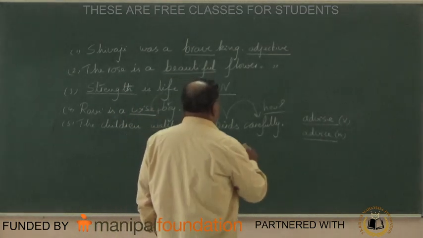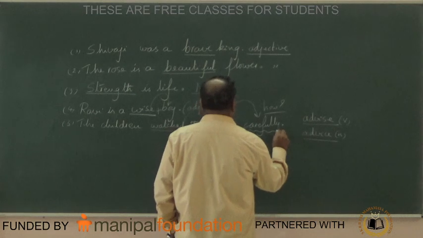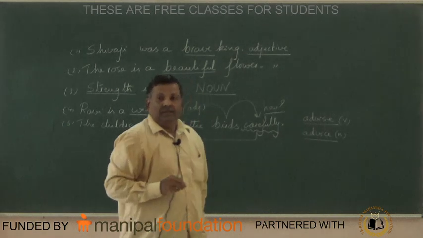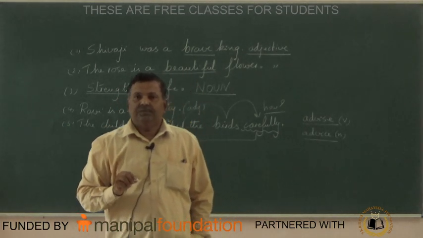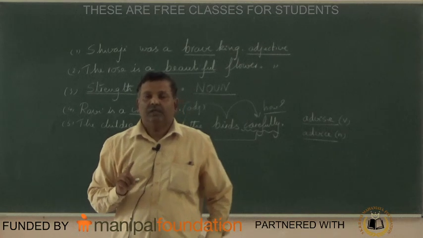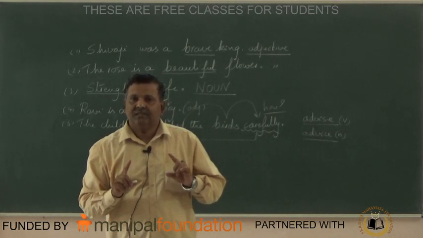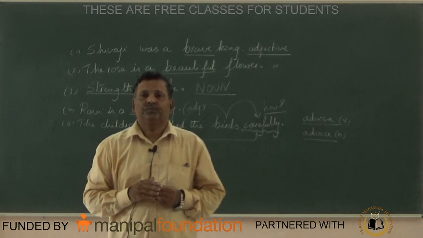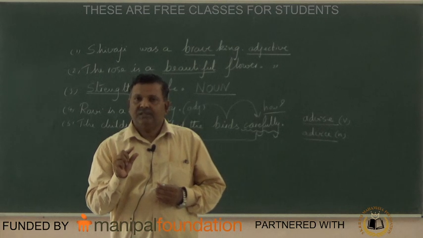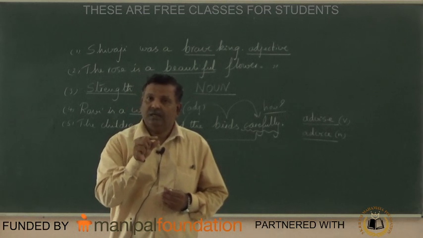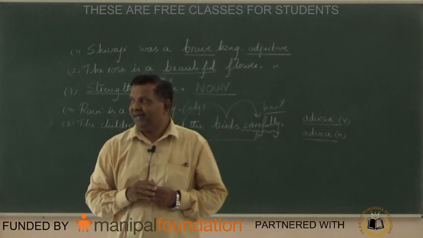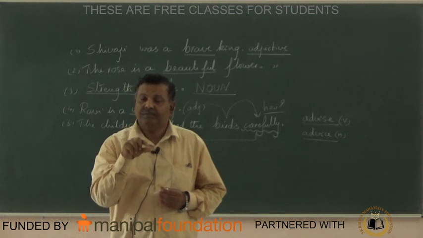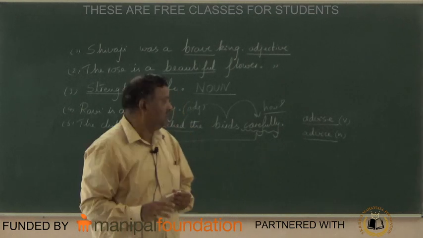So what is carefully? Carefully, this tells us something more about the verb. Remember, a word which tells us something more about noun, that is called adjective, whereas the word which tells us something more about verb, it is called adverb.